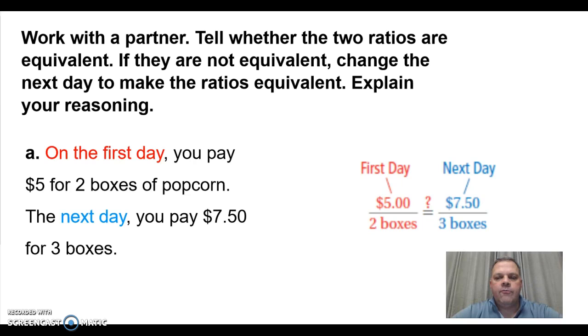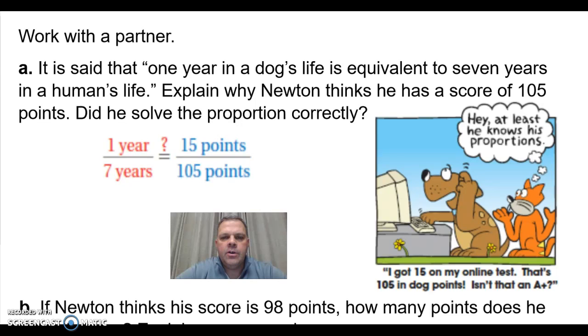In problem A, these two ratios are equivalent. On the first day, it costs $2.50 per box, and the next day is also $2.50 per box.